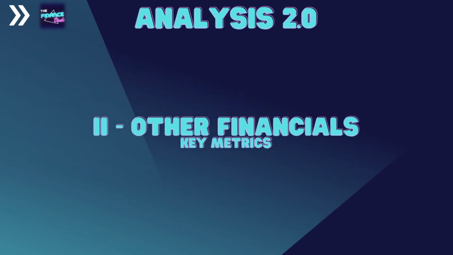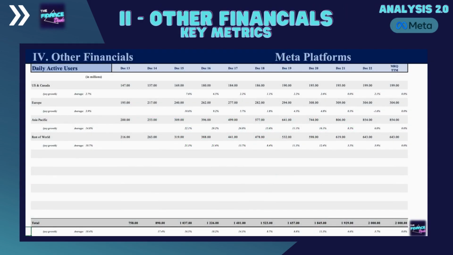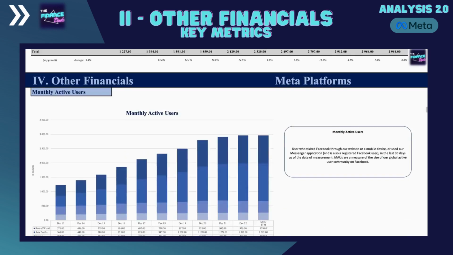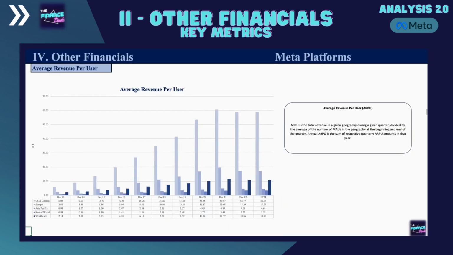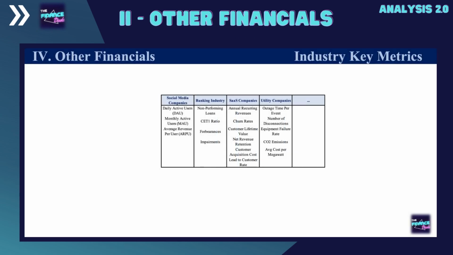The next step is to have an in-depth look at the company's business and other financial statement elements. In this section, the focus is on industry-specific metrics such as daily active users, monthly active users, average revenue per user for social network companies. These types of metrics will vary across industries and some industries don't have any ratios where we can guide ourselves.